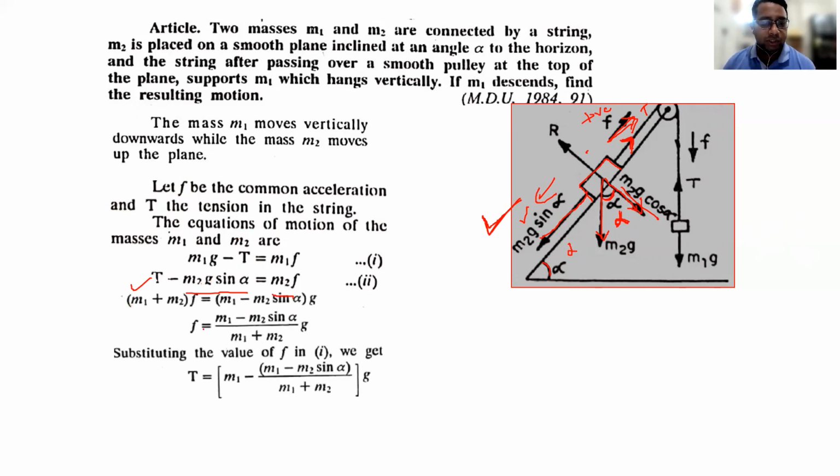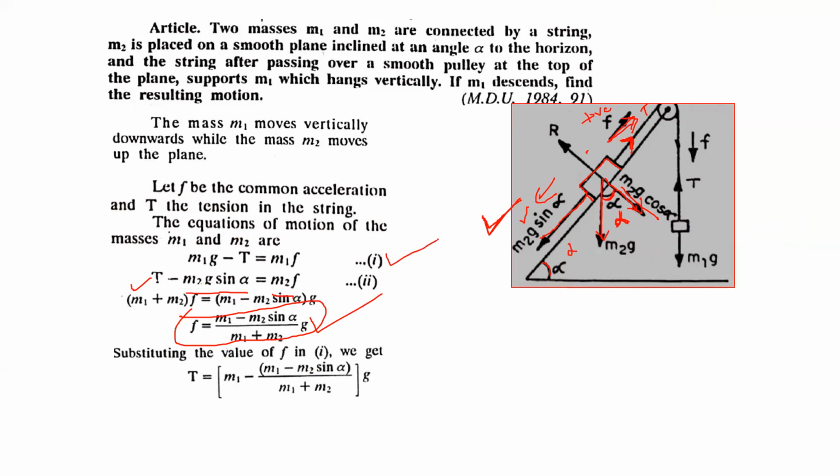And by adding these two equations, we get the value of the acceleration. So the motion is discussed, the particles are moving with this common acceleration, and by substituting this value of f in equation 1, as soon as we substitute the value of f, the value of t will be solved.